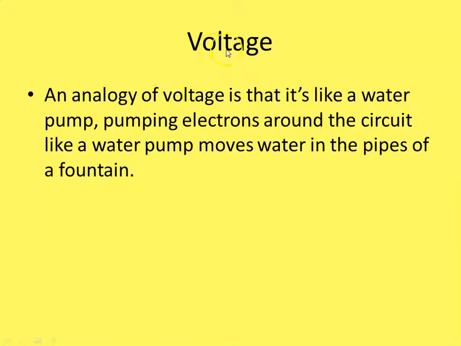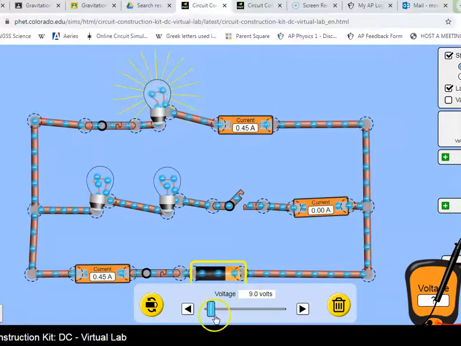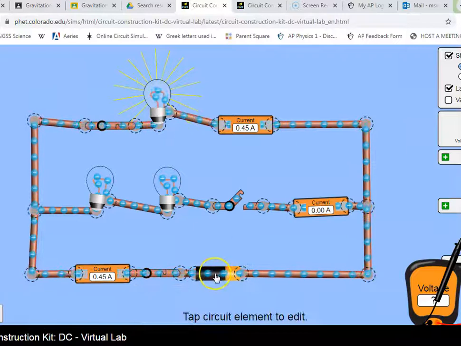We've got one more to do here, voltage, okay? We're going to start with an analogy, and I used this before: it's like a water pump, pumping electrons around the circuit like a water pump moves water in the pipes of a fountain. So this battery has a voltage. Right now it's 9 volts. The electrons, as they move around the circuit and come to the other side of the battery, lose energy, and they give their energy to do stuff like make this light bulb turn on.